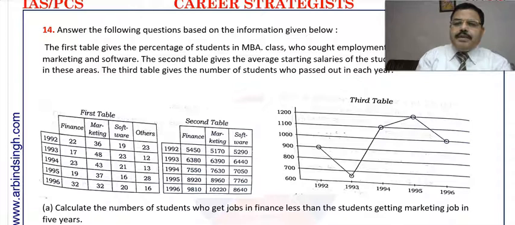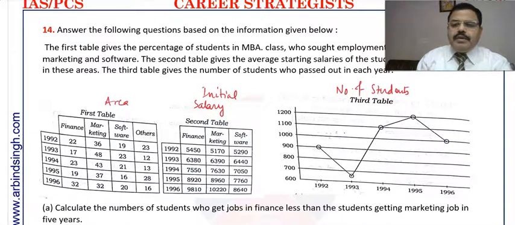So the first table is about the area, that is the section, the second is about the initial salary, and the third one is the number of students who passed out every year.